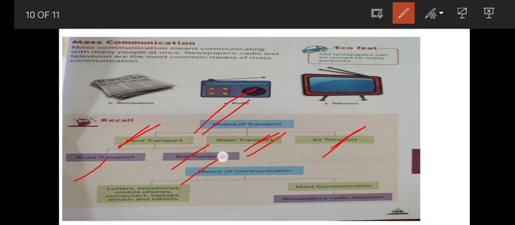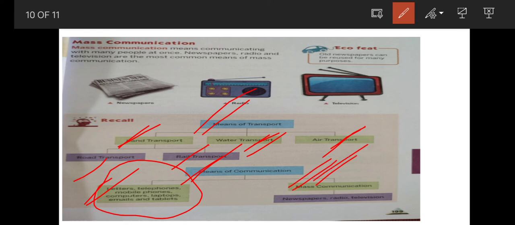Also, we have discussed means of communication, means sending and receiving messages. The types of communications are letters, telephones, mobile phones, computers, laptops, emails and tablets. With the help of those means of communication, we can connect with people personally. And mass communication, with the help of mass communication, we can share information or give message to the people in large numbers together. Examples of mass communication are newspapers, radio and television.